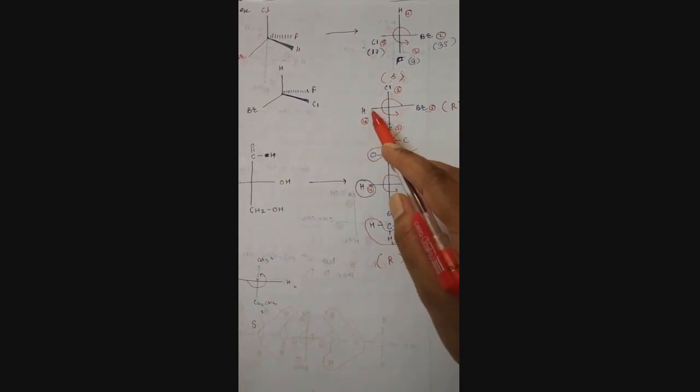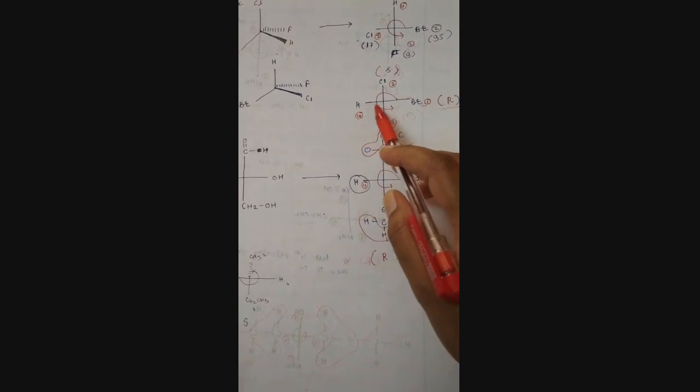Arrange by 1, 2, 3 positions: rotating anti-clockwise means it is S. But the 4th priority group is present on the horizontal line of the compound, so change the isomer. So S changes to R. The answer is R due to the hydrogen being present on the horizontal line.